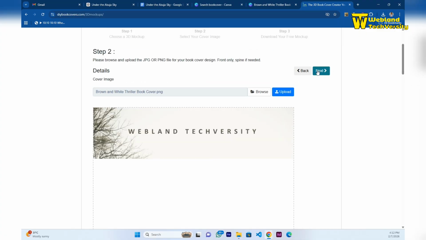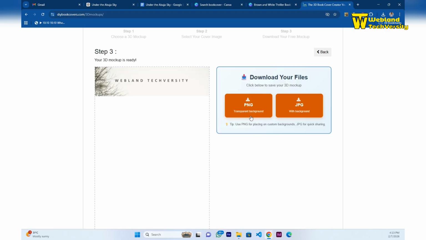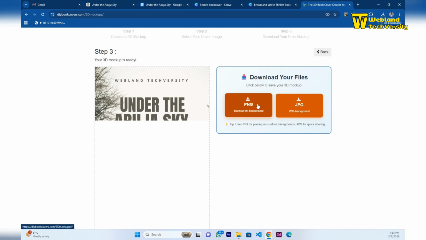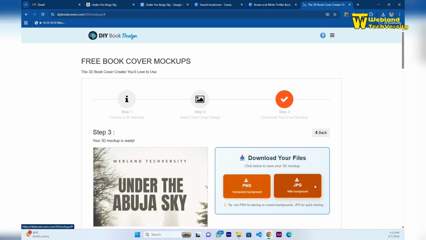you click on next. You say no thanks, continue. You now click on PNG or JPG. PNG will not have a background; that is, it has a transparent background. JPG will have a background. The background is the one that will be appearing white. The transparent background will be appearing black. So we go for the JPG background.